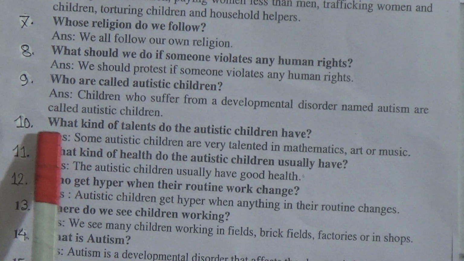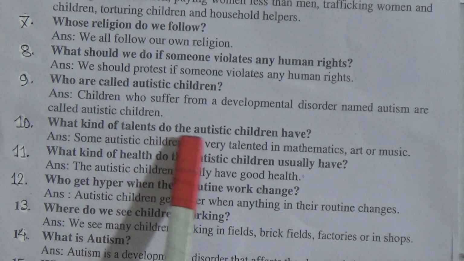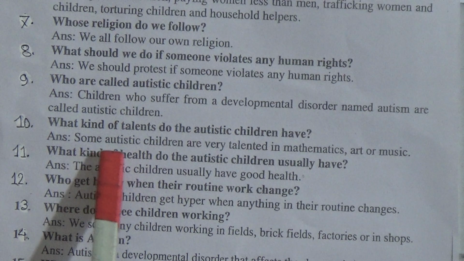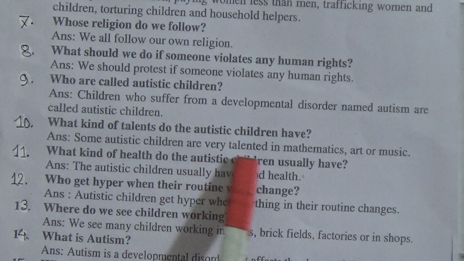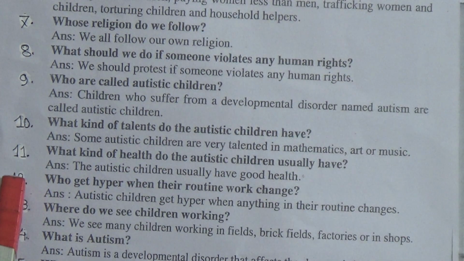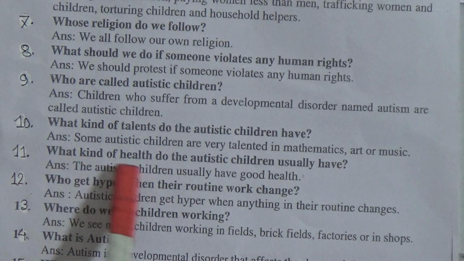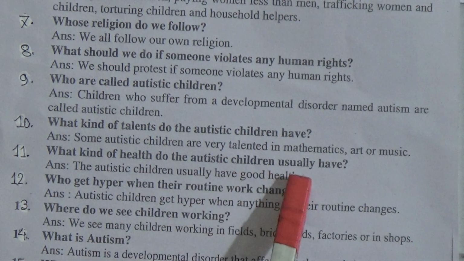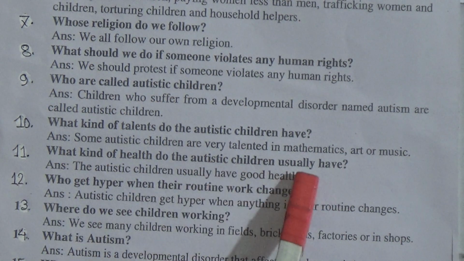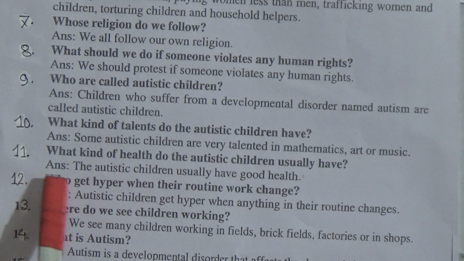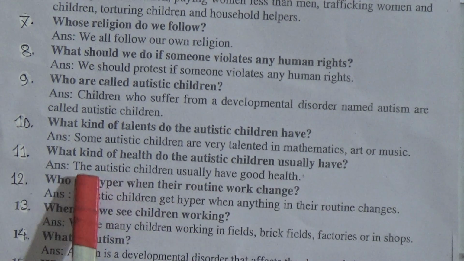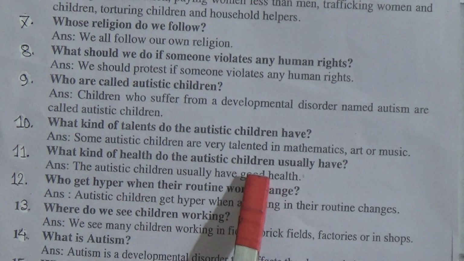Number 10, what kind of talents do the autistic children have? Answer: some autistic children are very talented in mathematics, art or music. Number 11, what kind of health do the autistic children usually have? Answer: the autistic children usually have good health.